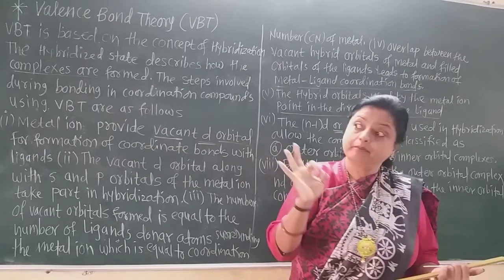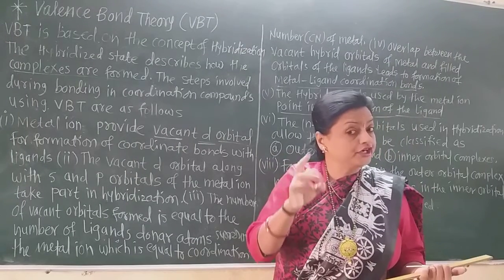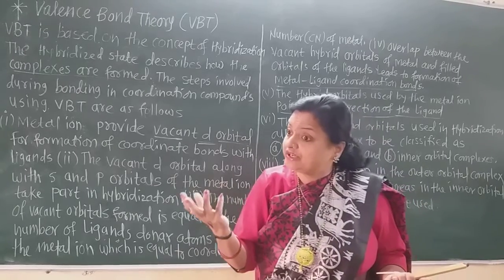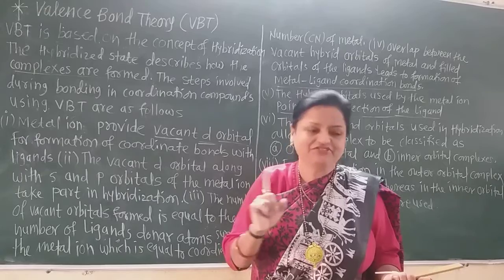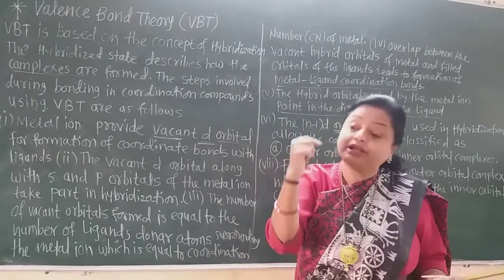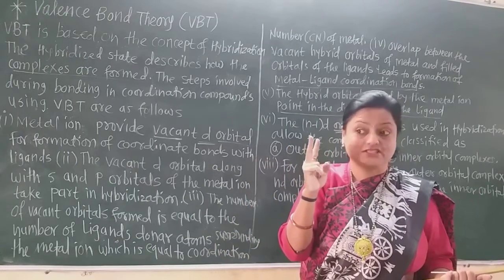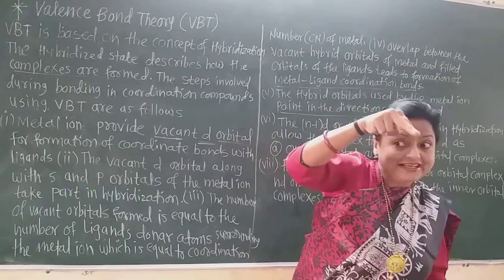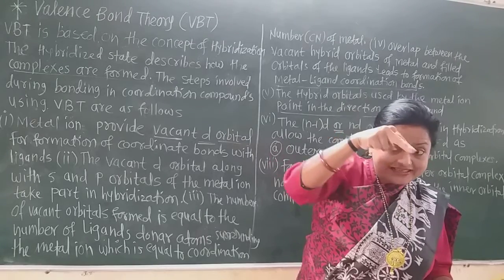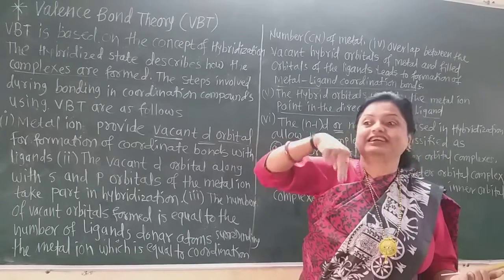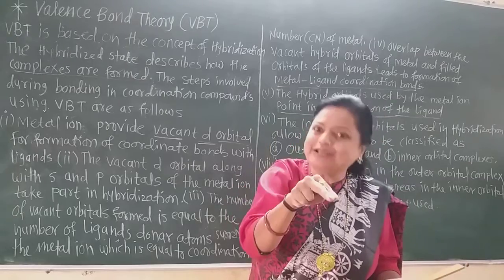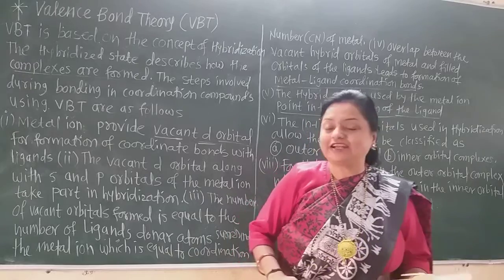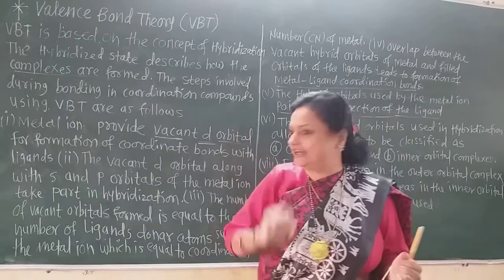So this is the main benefit for the coordination compound in this d orbital, that after giving electrons the metal ions have the empty d orbital. That is very important. Due to that empty d orbital, 2 electrons of every ligand are donated to the metal ion for the metal ligand bond formation. Do you understand what is actually in the coordination compound?